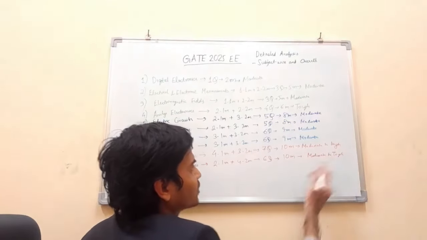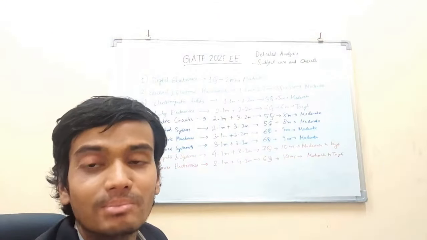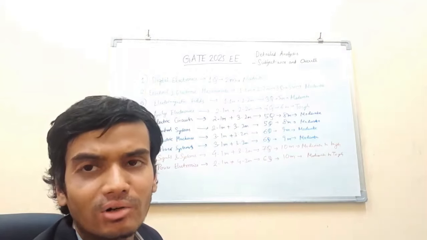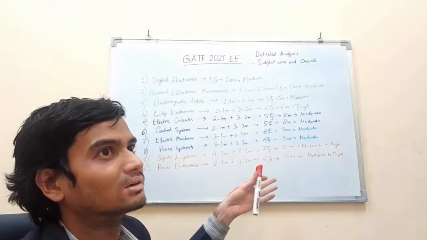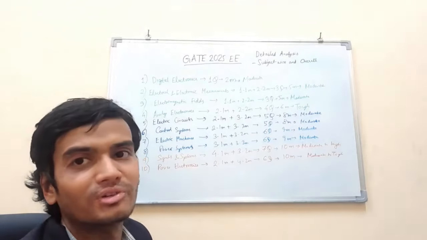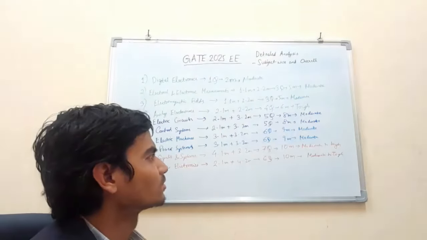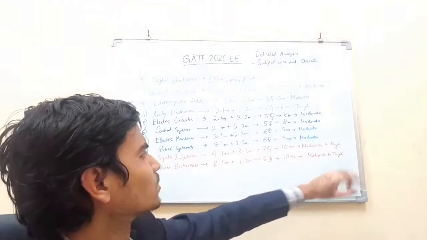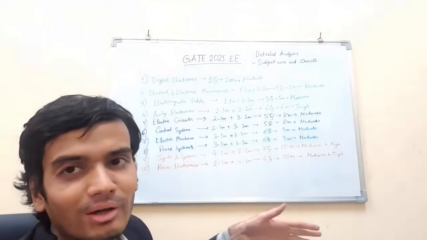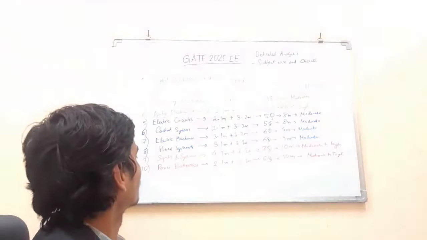Because questions were somewhat unexpected, like 3-phase PWM, sine PWM was asked, basic converter was asked, SCR was asked, one circuit consisting of power MOSFET, 1 mark. So it was distributed from the different topics in power electronics. So in my opinion, it would be moderate to tough while answering in the exam pressure. So 10 marks came from power electronics.